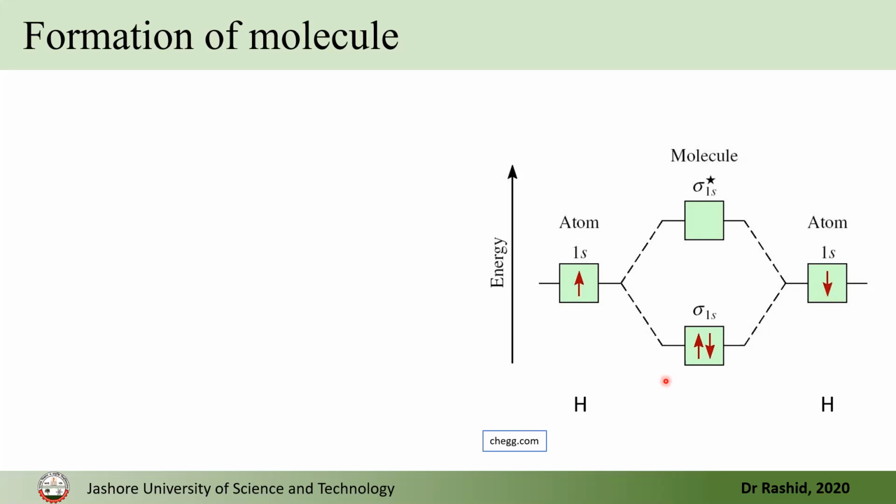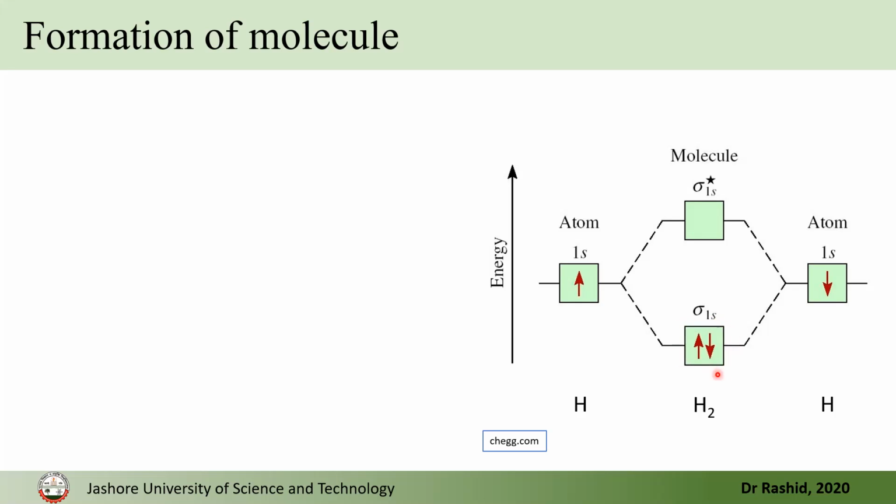So when we bring them together to form the hydrogen molecule, the energy levels split. They form a bonding state and an anti-bonding state. Since the electrons tend to occupy the lowest energy level, both of the electrons tend to go to the bonding state, and in this case one has to be up, another has to be down spin.